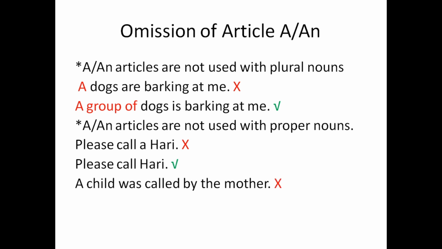A child was called by the mother. This is incorrect. Before family relationships, we need no articles. We can't say the father is going to the office. We will say father is going to the office. Before father, there will be no article: neither a, nor an, nor the. A child was called by mother. It is the correct one.